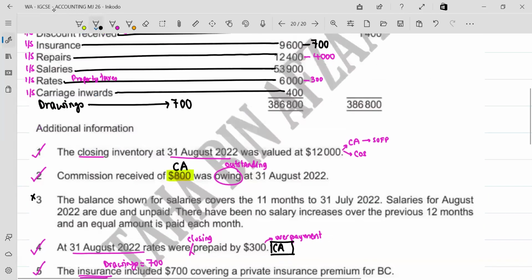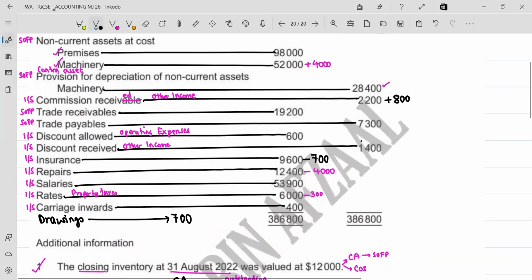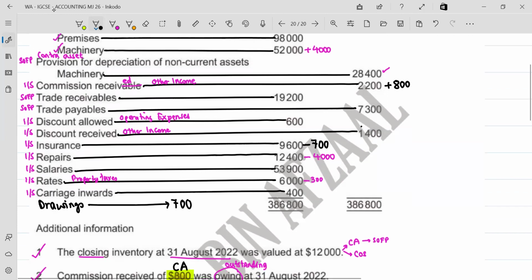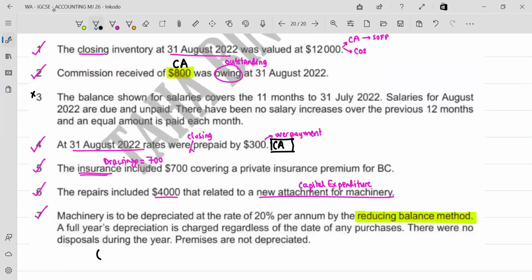What is the cost of machinery? I'm waiting. 56,000, says Tala. 52,000 plus 4,000 makes it 56,000.